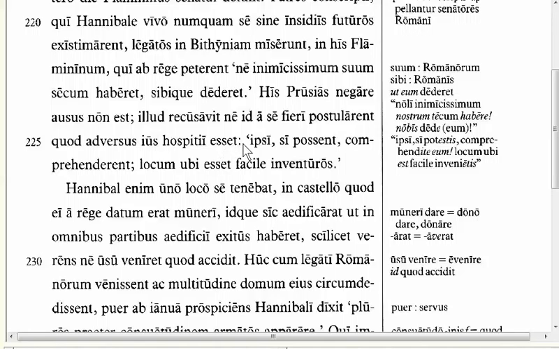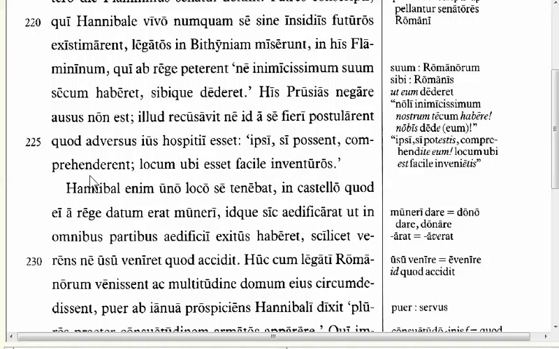And then this is a mixed up direct quotation. So the first part is, we're assuming this is what he said. He said that they themselves, if they were able, could capture him, comprehenderent. Then we have indirect speech, that they would easily find the place where he was.